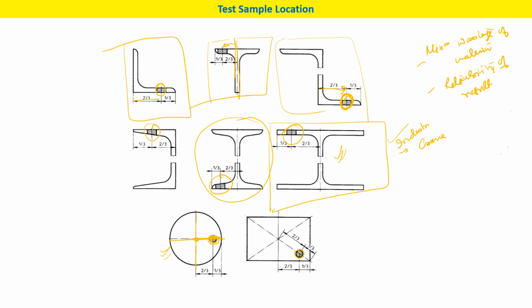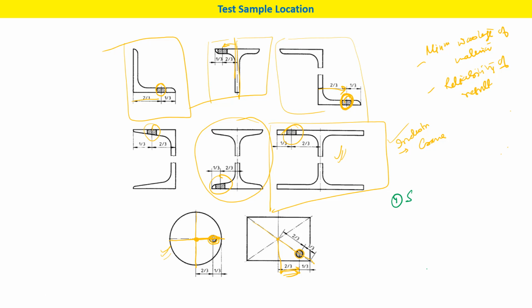And here also in the diagonal from the center it will be 2/3, measured along this direction.